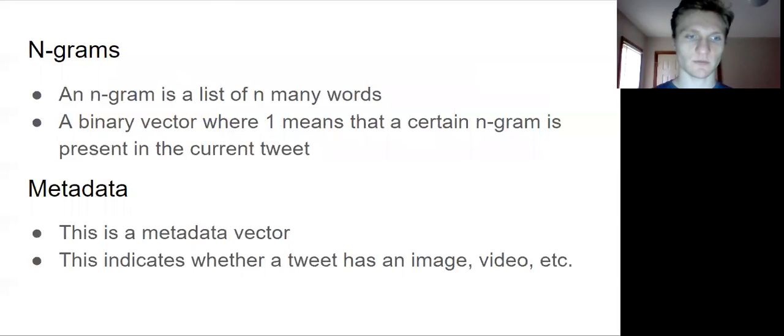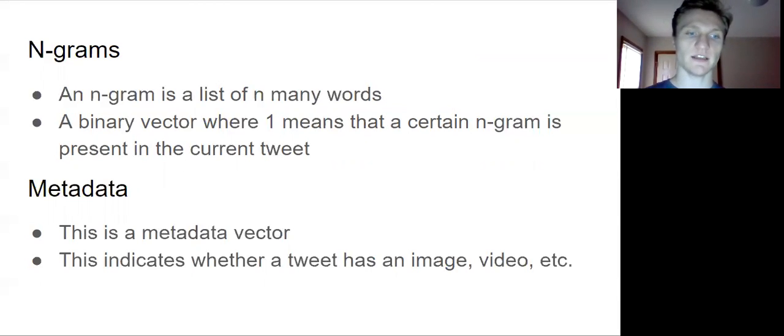N-grams are just a string of words n many words long. For example, do-re-mi is a 3-gram or trigram. An n-gram vector is just a very long list of ones and zeros that indicate whether a certain n-gram is present within a tweet. I get the n-grams by looking through the tweet corpus for 1 through 3 grams that appear more than 10 times. Next, I go through each tweet and create an n-gram feature vector for that tweet.